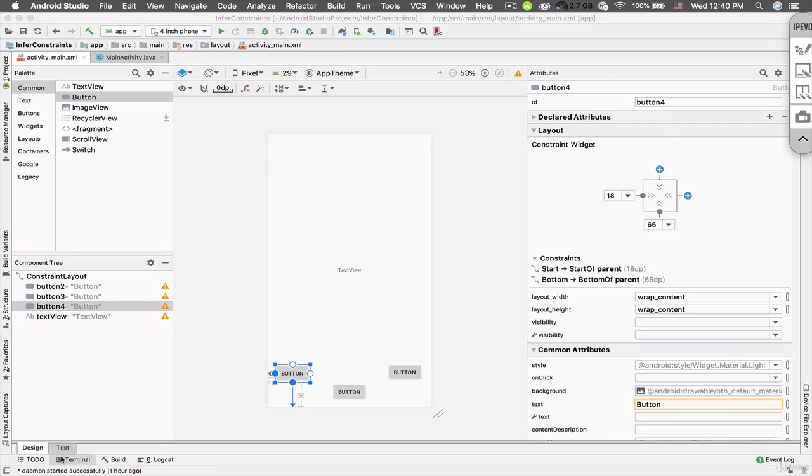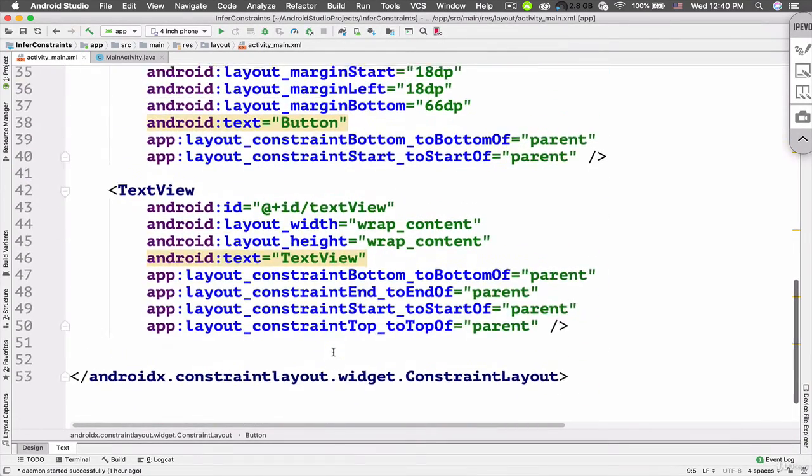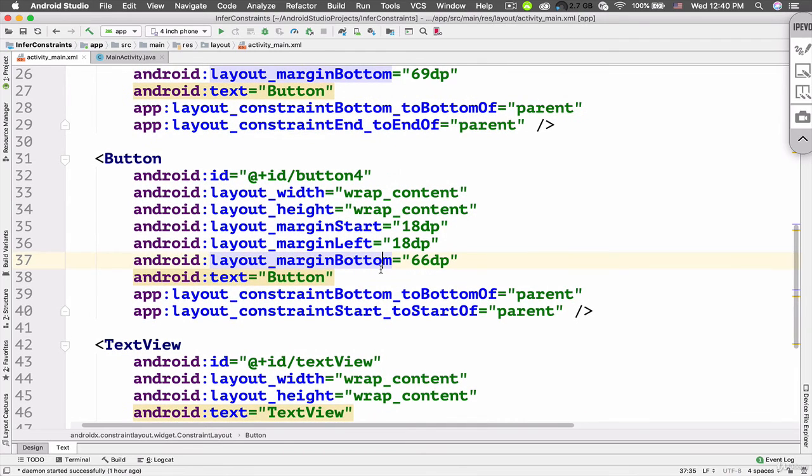So in those cases, you just go ahead and adjust the constraints, okay? So for example, for this button here, I can just manually change the constraints, add or delete the constraints if I want. So you just need to adjust the constraints based on your application, based on your project. So this is how the process works.